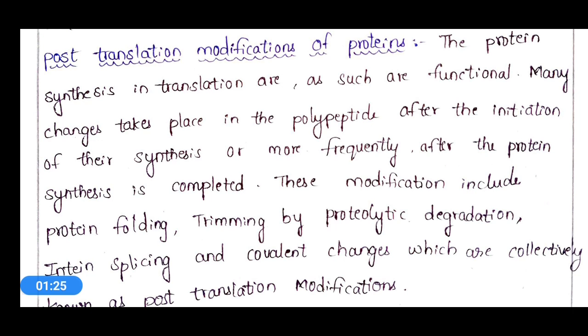Many changes take place in the polypeptide after the initiation of its synthesis, or more frequently after the protein synthesis is completed.